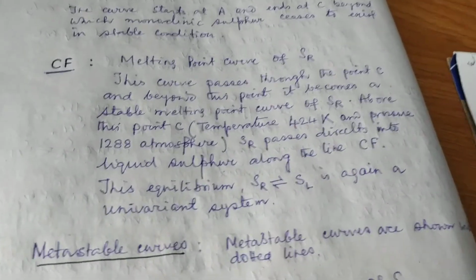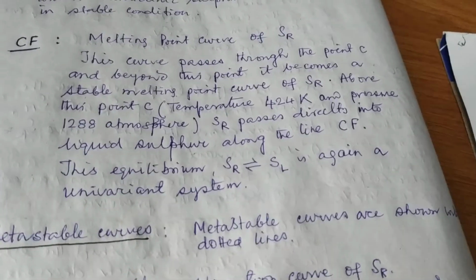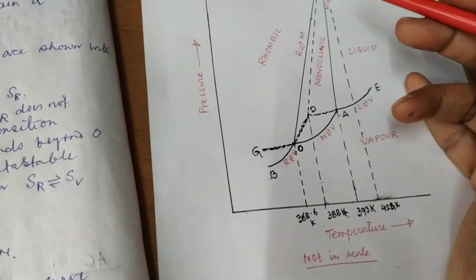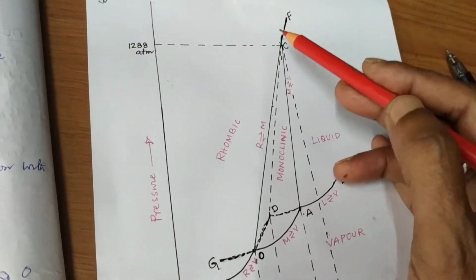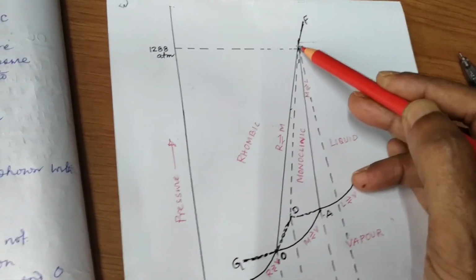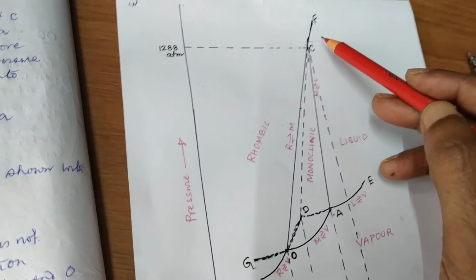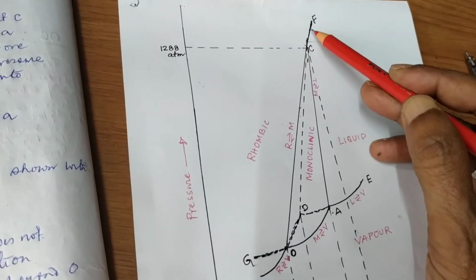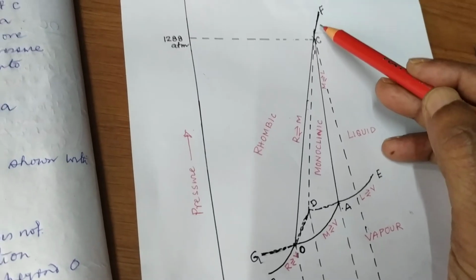Then we will come to curve CF. This is the melting point curve of SR, the rhombic sulfur.